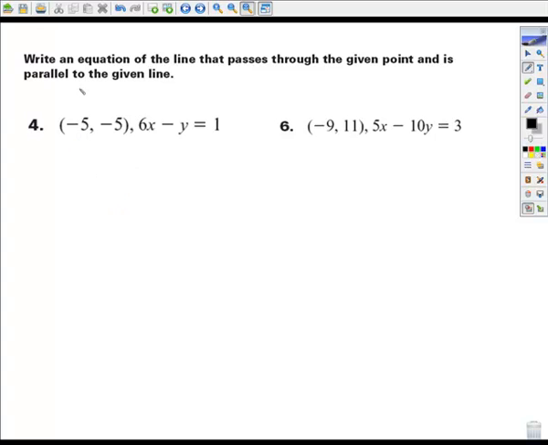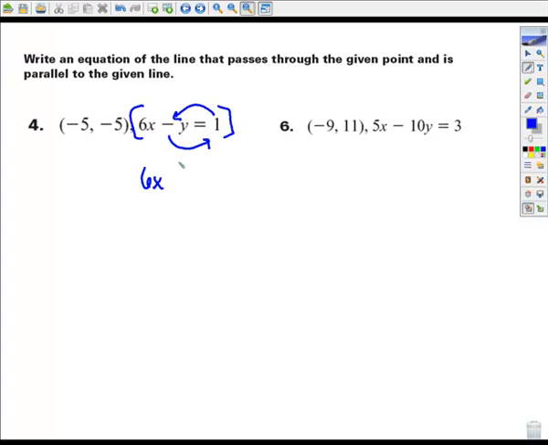Okay, so here they're going to ask us to write the equation of the line that passes through a given point and it's parallel to the given line. Well, the first thing we have to do is figure out the slope of the given line. So here's my given line, and I need to put it in slope-intercept form. What I'm going to do is move the y to the right and the 1 to the left. I just think it's going to be quicker if I do it that way.